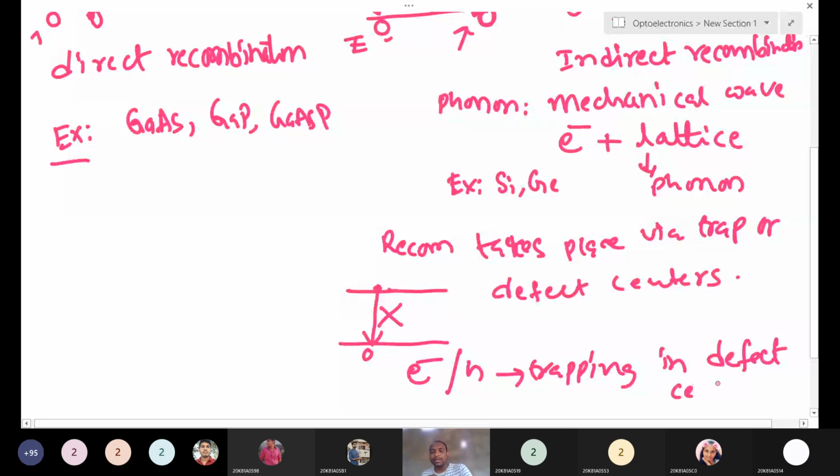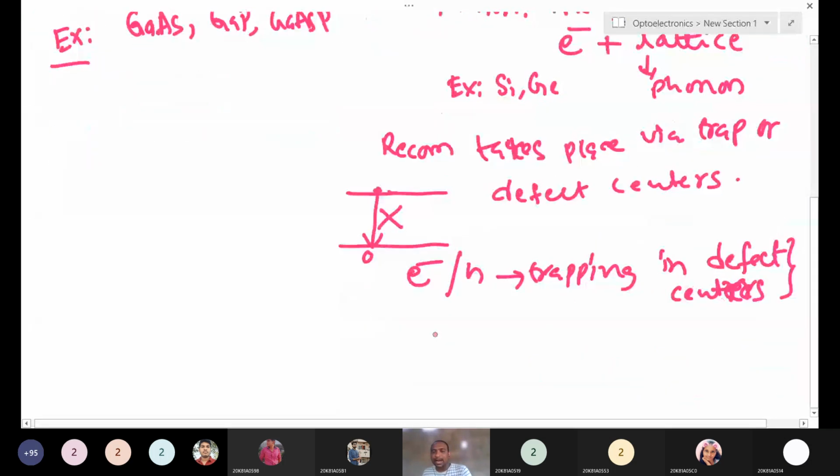This is the process of indirect recombination. That's why it's not direct. In this process, when the electron recombines, there is lattice involvement. Because of this lattice involvement, a photon is not emitted. Only a phonon is emitted.